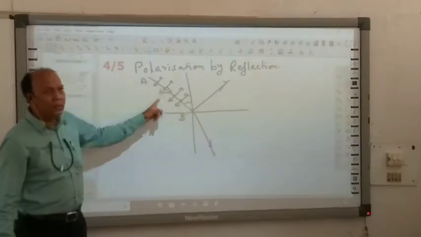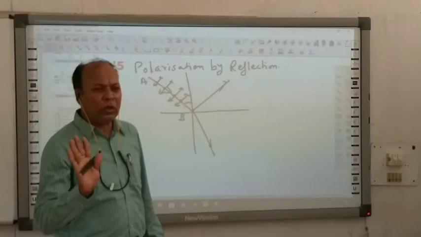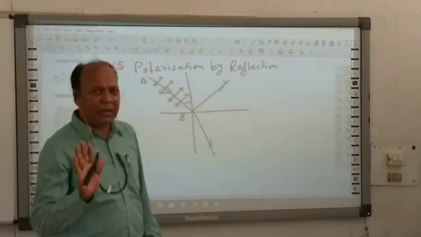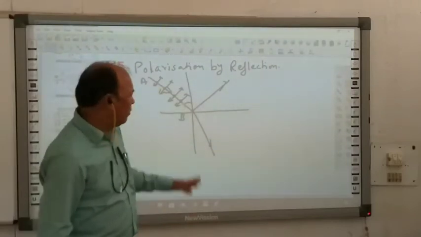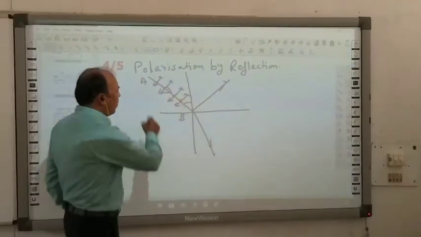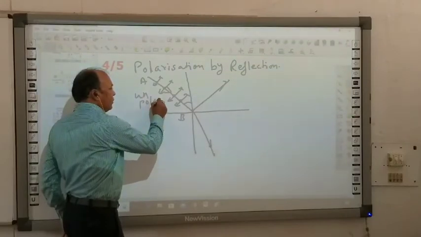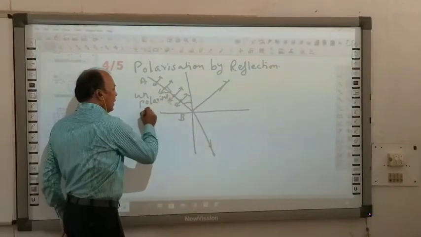Here I am simply showing only two directions, two mutually perpendicular directions. That means light is oscillating in two directions. Maybe two directions or maybe three directions. This is the case of unpolarized light. Okay? समझ आया? This is unpolarized light.